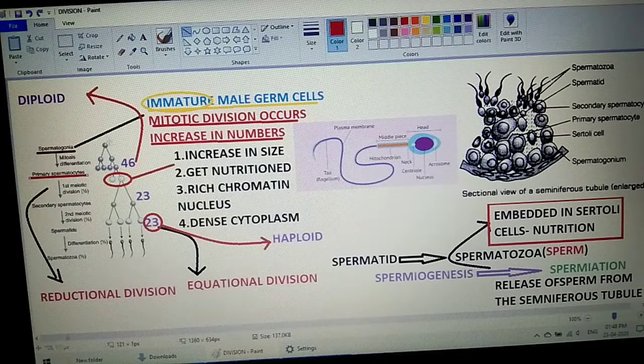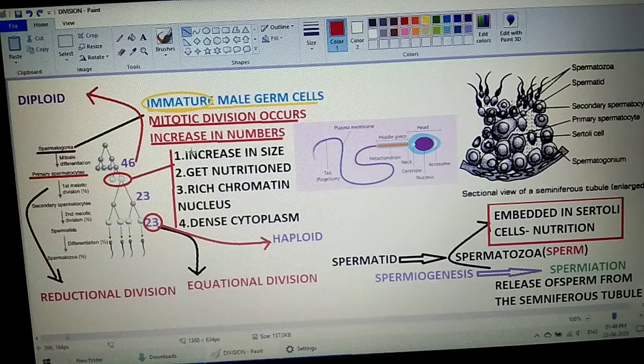Now students, what are these primary spermatocytes? These are nothing but the cells which are produced as a result of mitotic division from the spermatogonia. Not all the cells which are produced from the spermatogonia are primary spermatocytes, but in a particular period of time, some of the cells produced from the spermatogonia behave as primary spermatocytes. Now which are those cells, students, and how can we say that those are the primary spermatocytes?